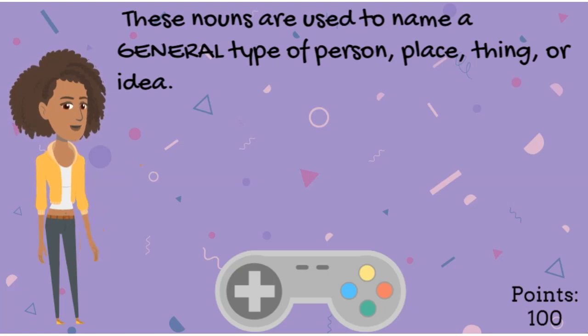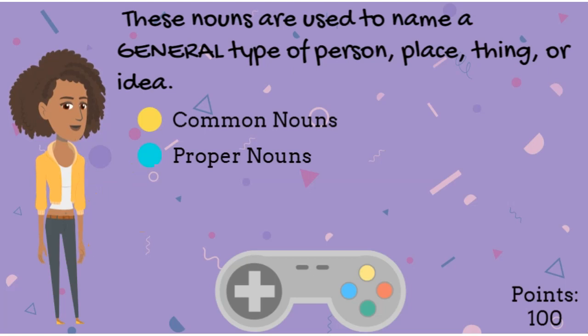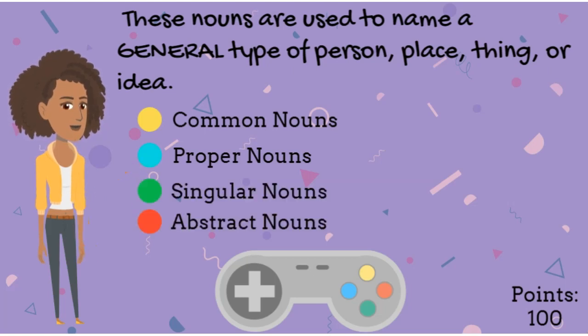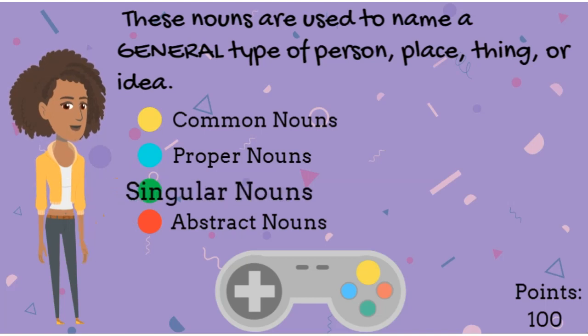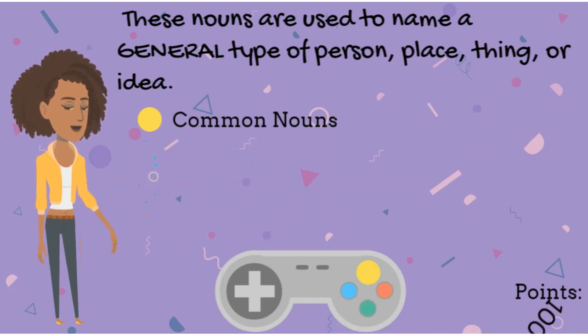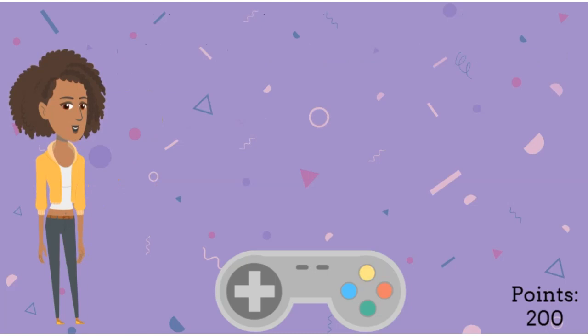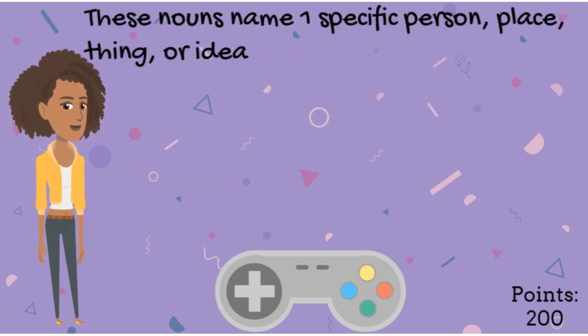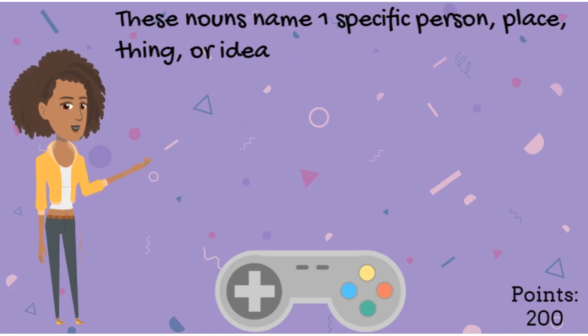These nouns are used to name a general type of person, place, thing, or idea. I see you pressed the yellow button. Awesome, you got it right. Now you have 200 points. Awesome, next question. Let's see here. These nouns name one specific person, place, thing, or idea.